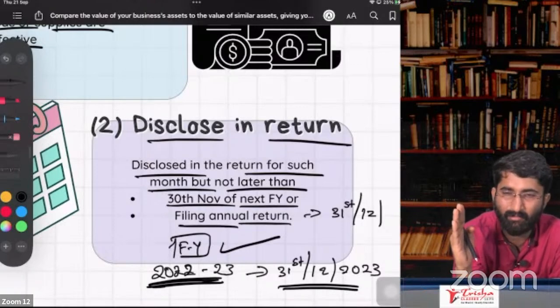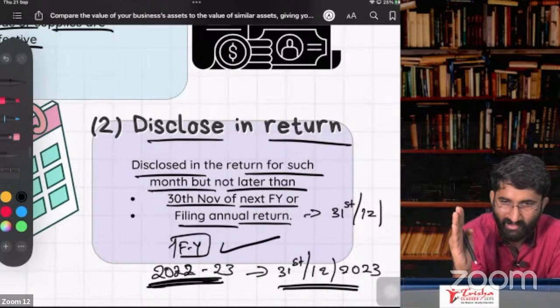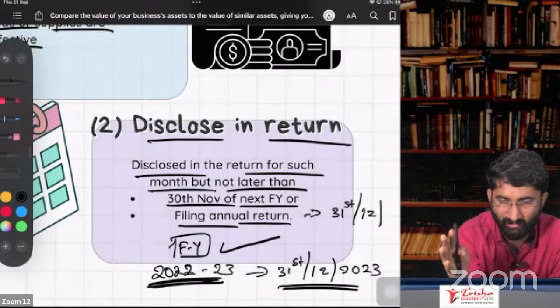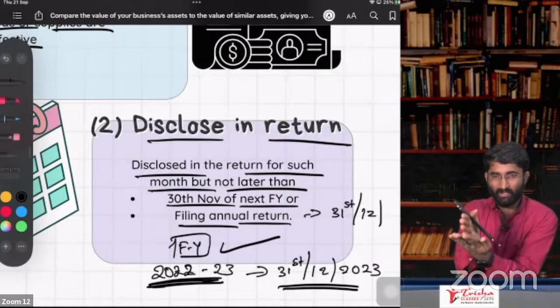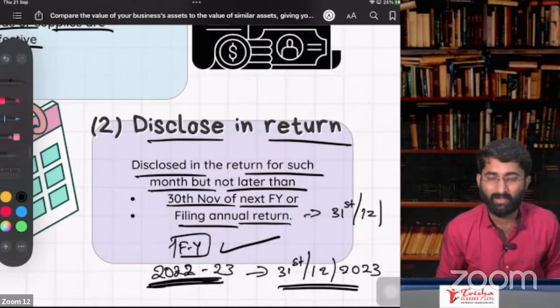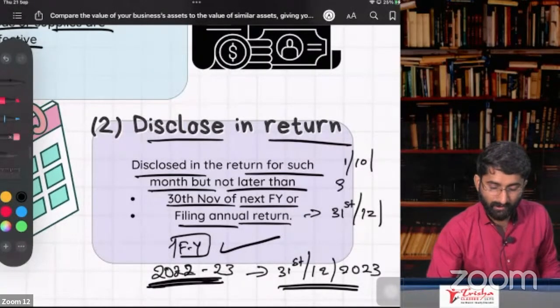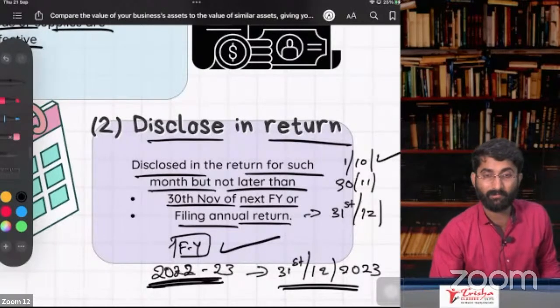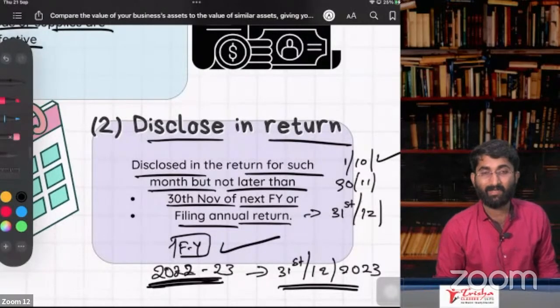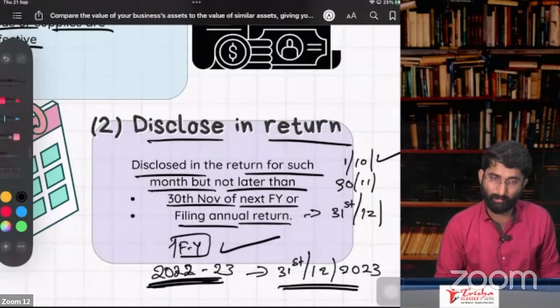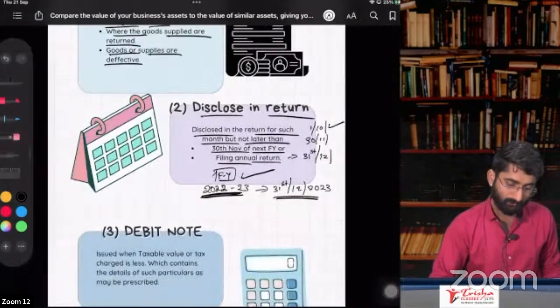What is the annual return? It is a post-mortem report. After the post-mortem, you don't do the treatment, no. That's why it is the annual return or 30th November, whichever is earlier. If you have filed the annual return on 1st of October, then 30th November or October, whichever is earlier. Which is earlier? 1st of October. So you have to mention that in the return by 1st of October, mandatory.